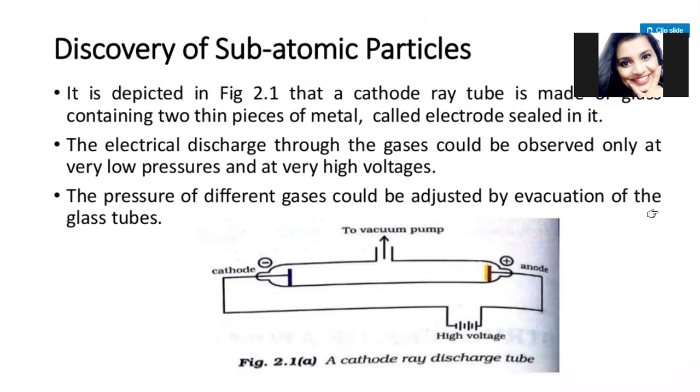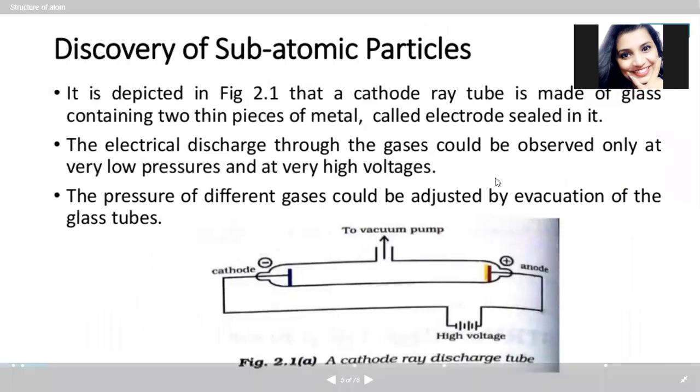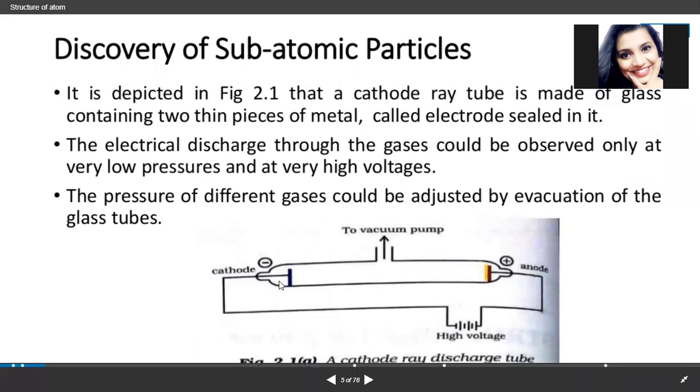The discovery of subatomic particles. It is depicted in figure 2.1 that a cathode ray tube is made of glass containing two thin pieces of metal called electrodes. These are the electrodes which are present at the two ends.